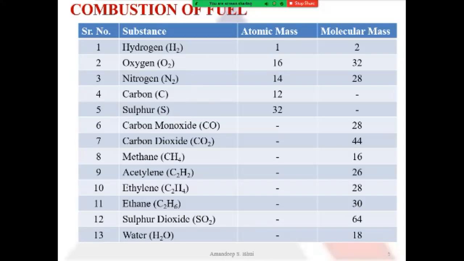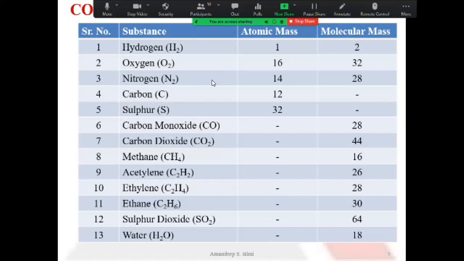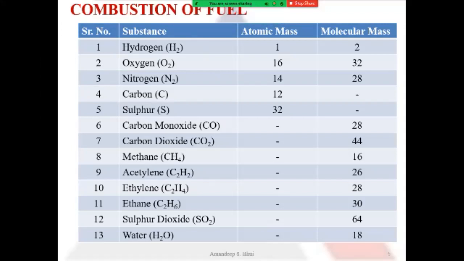Now these substances, you need to remember the atomic and molecular masses, because these are the substances that will be used in your future calculations when we will be studying fuel combustion, or when we will be calculating the minimum amount of air required for complete combustion. So you will be required to memorize these atomic and molecular masses of these 13 substances, because these 13 substances will be used in your future topics of this chapter and in the numericals.